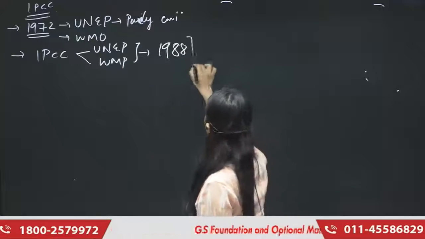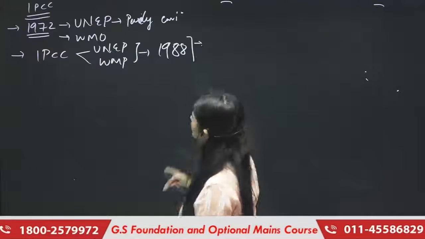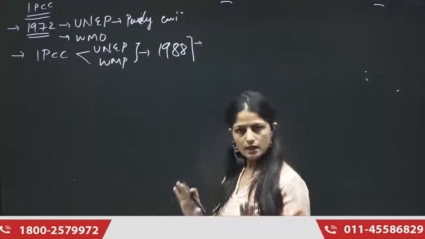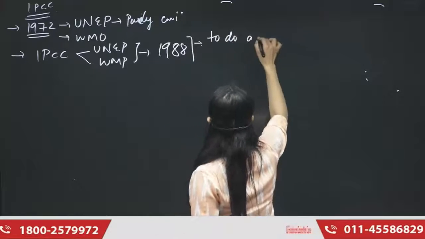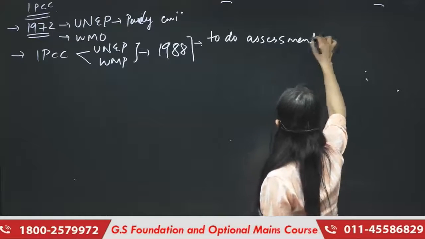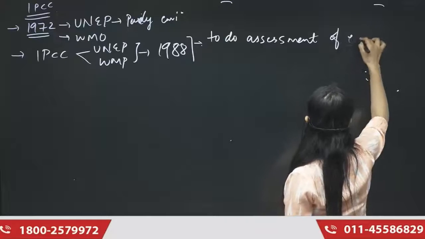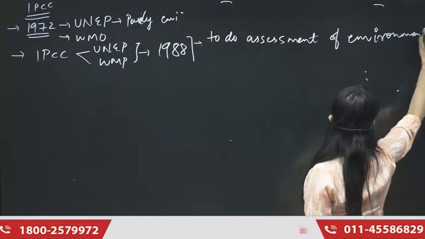Actually, IPCC is not scientific, it is basically to do assessments. ठीक है? In simple words, to do assessments of the environment और the climate change.